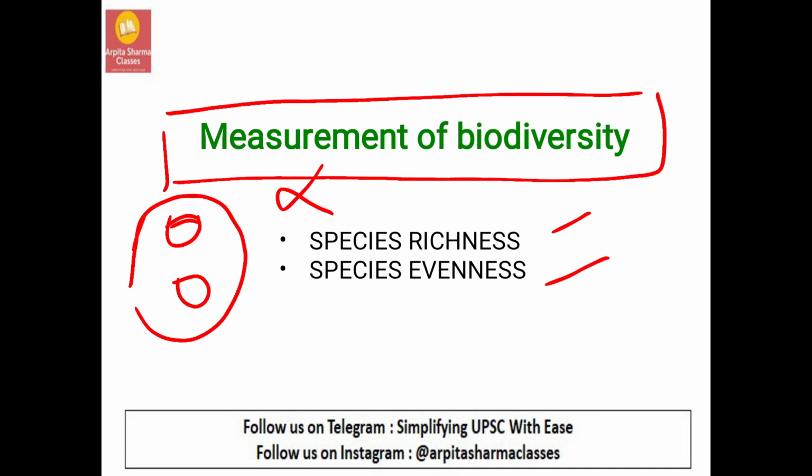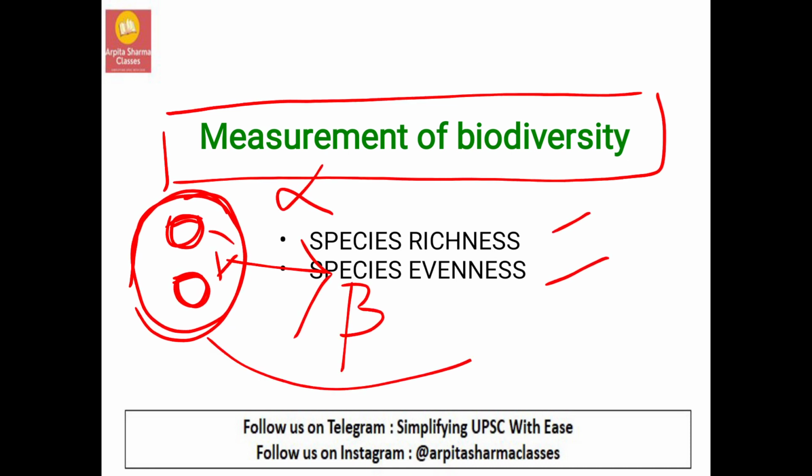And between the communities, see, this is one community and this is one community. The difference between these two communities, if it is there, that is known as beta diversity. And this is a community, I told you. Between this community and this community, whatever difference is present, that is known as gamma diversity.